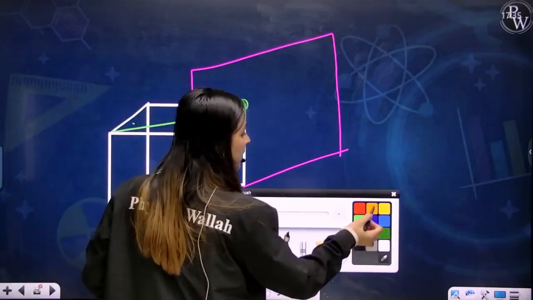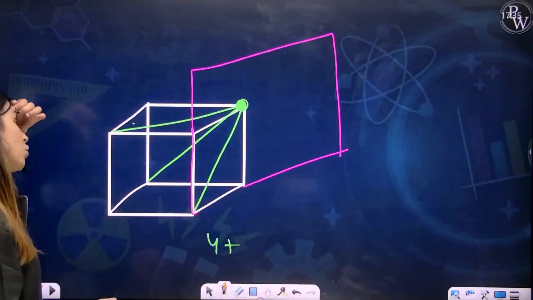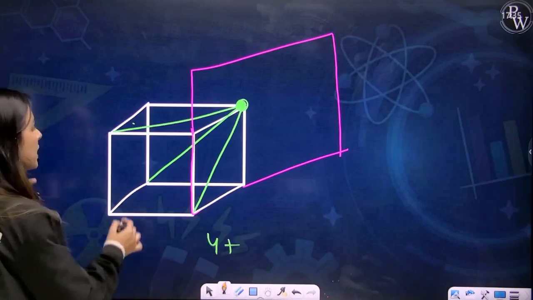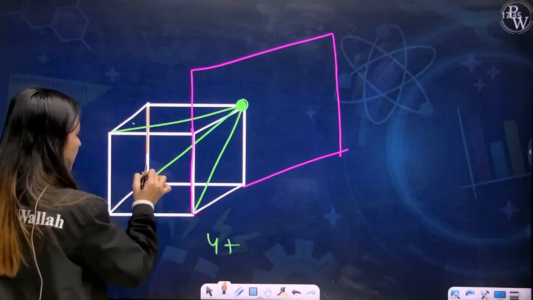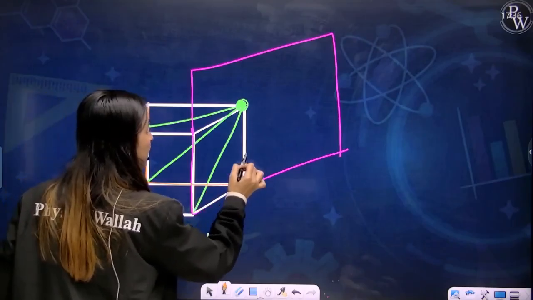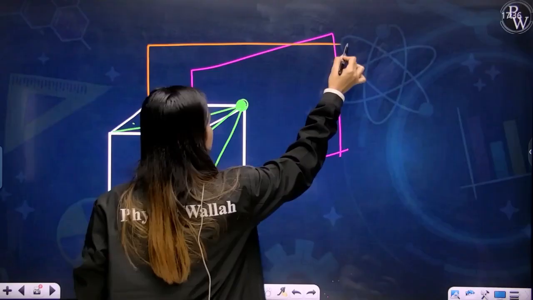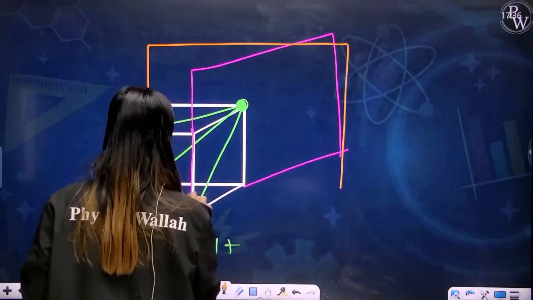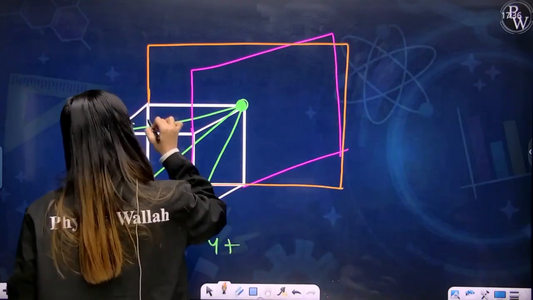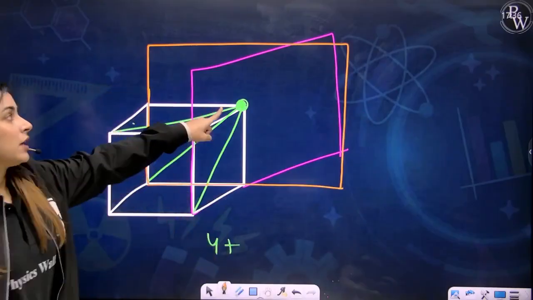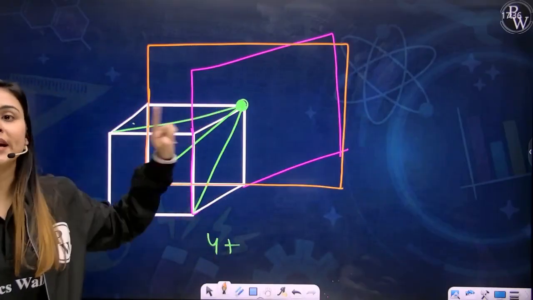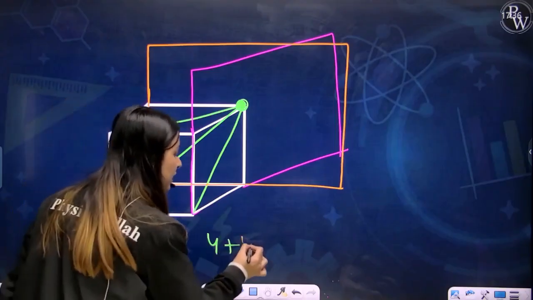Similarly, now you extrapolate, my dear students, the backward face, this face. Okay, you extrapolate this, you will have like this, like this, like this, and like this. I hope you're clear with this. You will have 4 at root 2a in this face as well. So can I add 4 here?